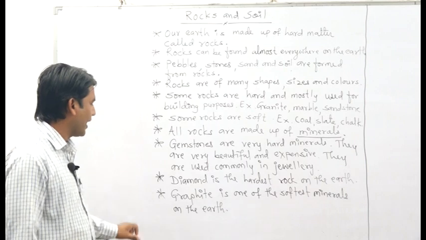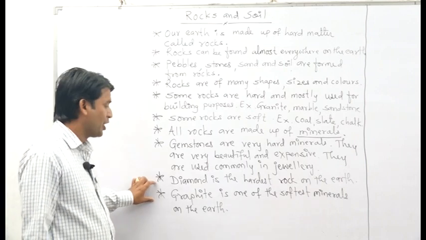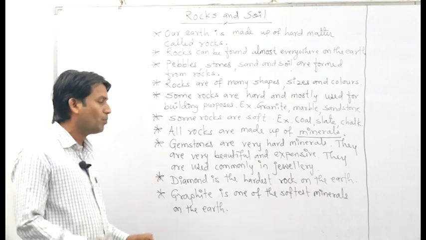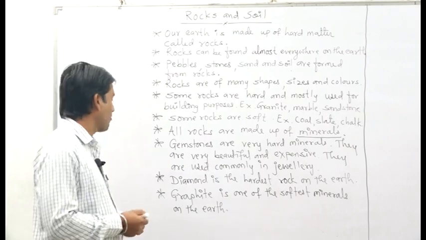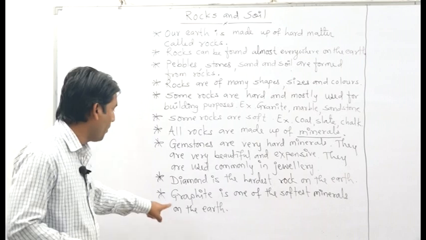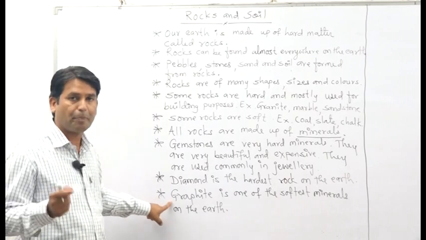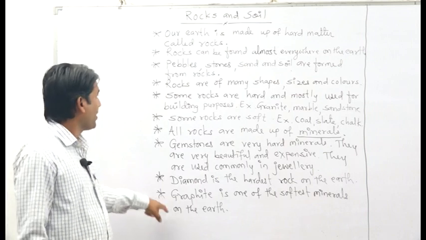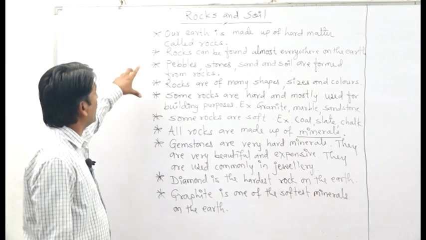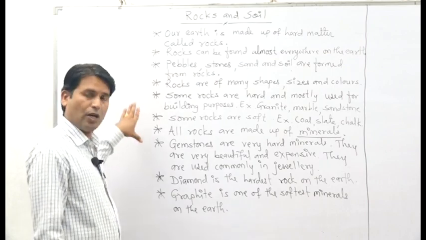After that, next one is graphite. Graphite is one of the softest minerals on the earth. Do you know our pencil lead is made up of graphite? So here we have seen the information about rocks.